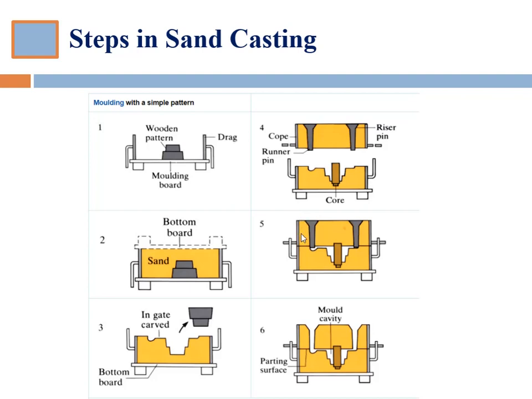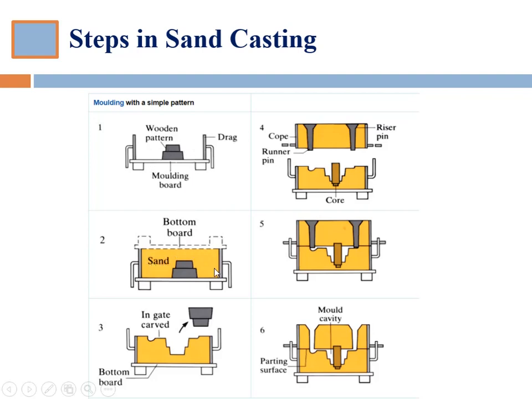Now let's see the 2D diagram, which is a sectional view. This is the lower half of the mold box, known as the drag. This one is the pattern. Around this pattern we will pour the sand. We will cover this whole wooden pattern with the sand.